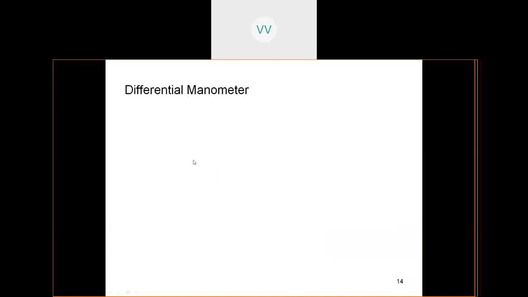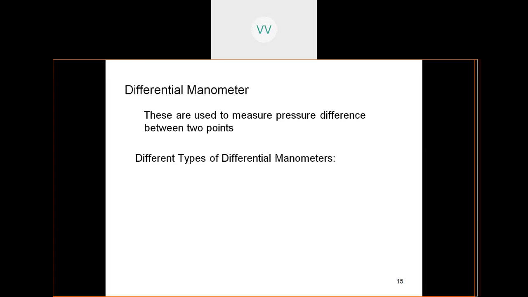Coming to the differential manometer, what is it? As the name indicates, these are means to measure the difference between two points. Then there are different types of differential manometers.